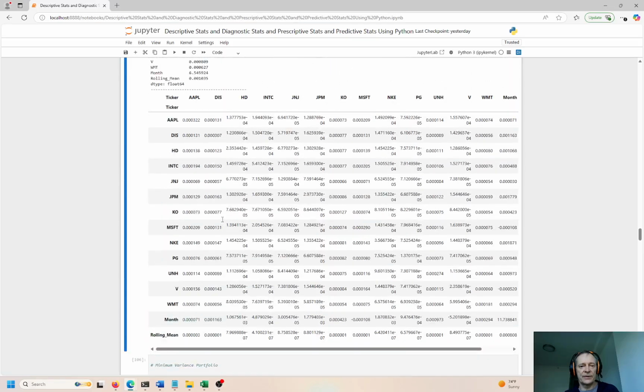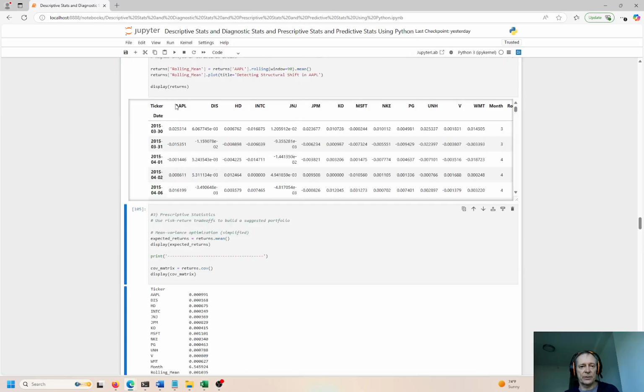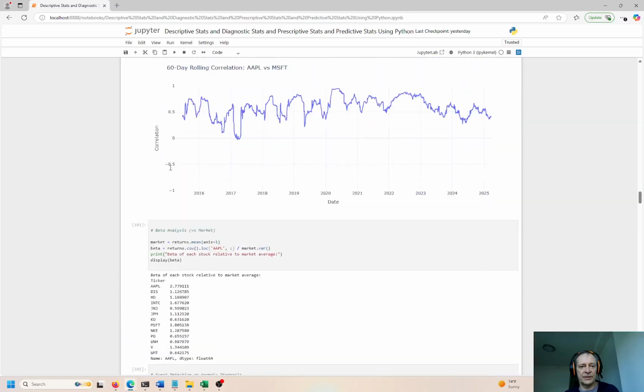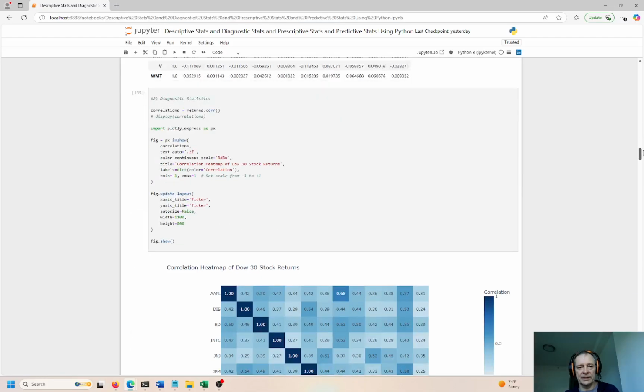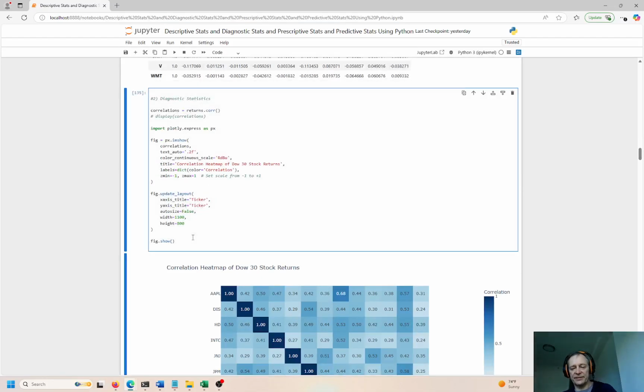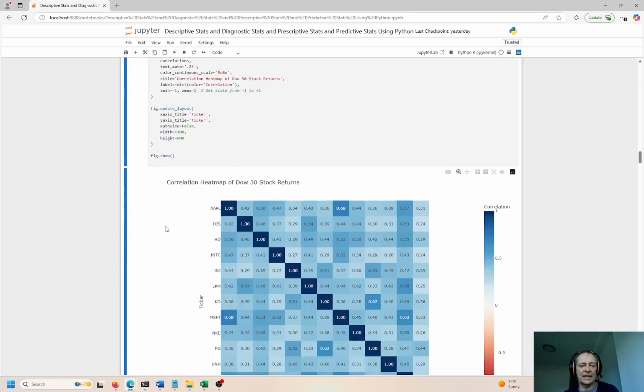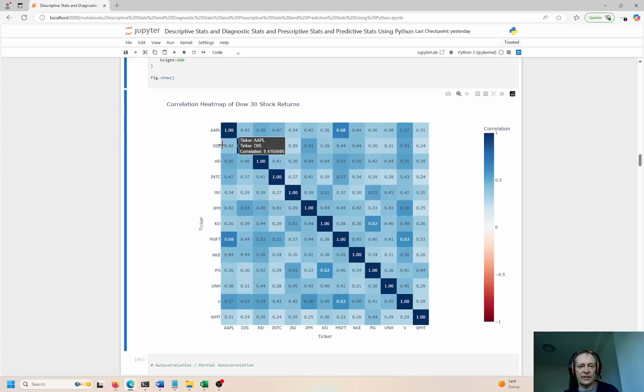So we have, where are we? Correlations, right? These are the correlations of the stocks. Sorry, we got a little bit out of order here. So let me refresh the cell. We'll Control Enter to refresh. So here we see the correlations, and this is diagnostic again. So we see all the correlations here.